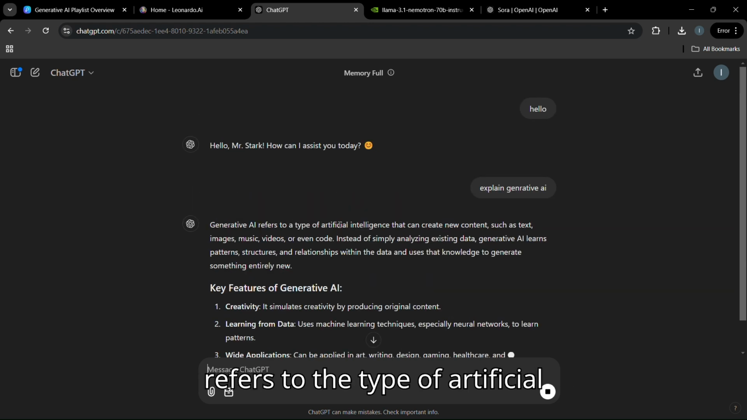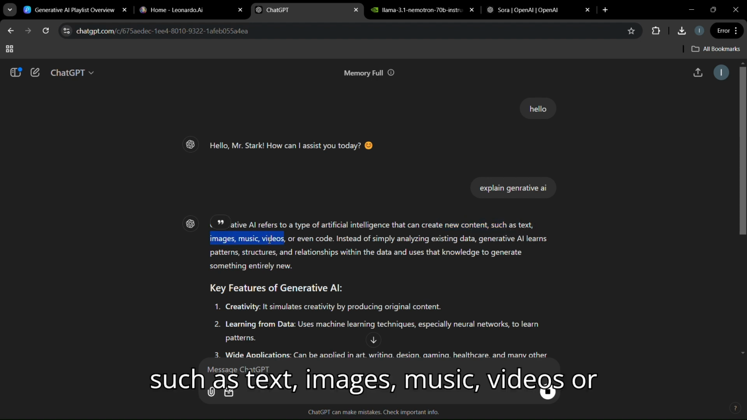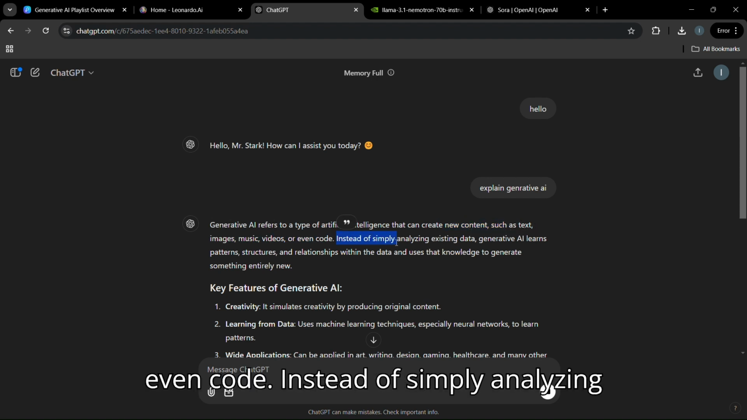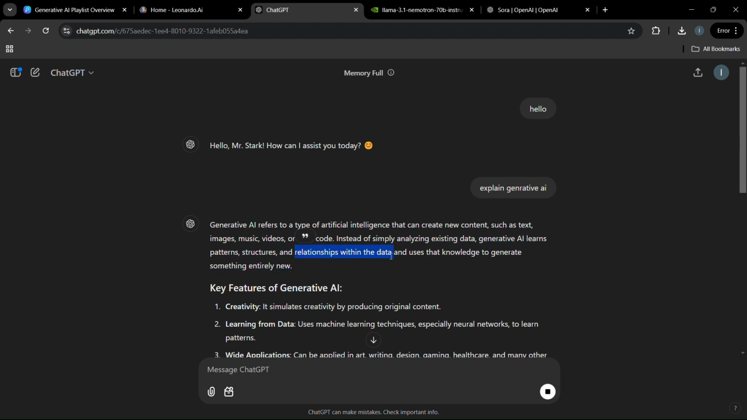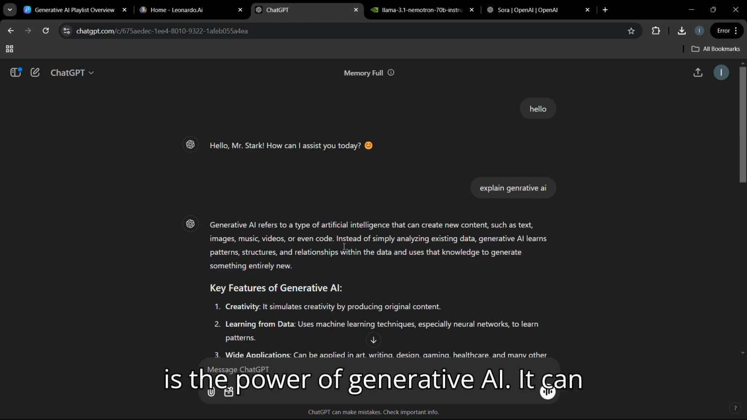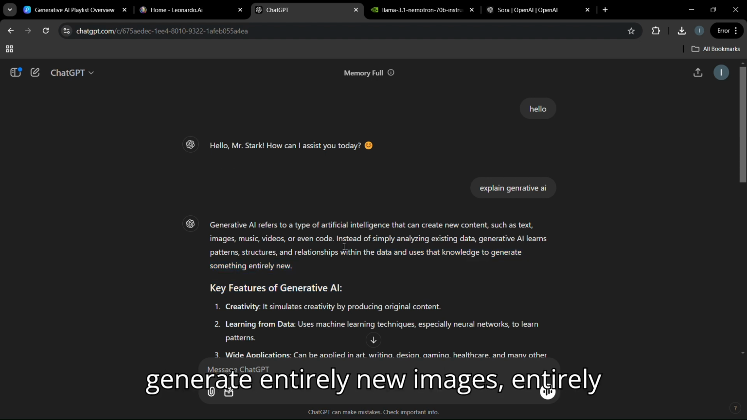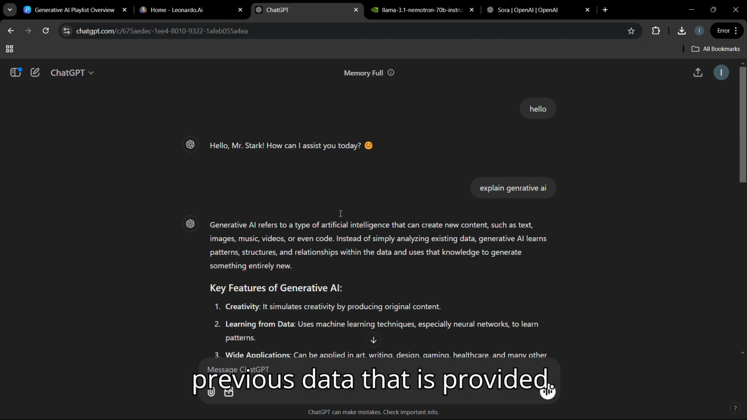Generative AI refers to the type of artificial intelligence that can create new content such as text, images, music, videos, or even code. Instead of simply analyzing existing data, generative AI learns patterns, structures, and relationships within the data, and uses that knowledge to generate something entirely new. So this is the power of generative AI. It can generate entirely new images, entirely new data, entirely new text from the previous data that is provided.